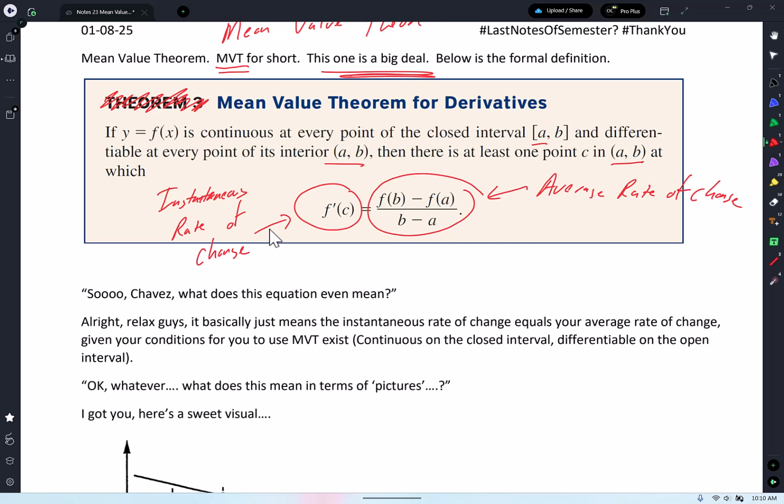So all that means is that your instantaneous rate of change equals your average rate of change. That's all. It just guarantees that if your average rate of change is 40, your instantaneous rate of change was 40 somewhere along that interval. Somewhere. That's all it means. What does it mean in terms of pictures? I'll show you in terms of pictures.